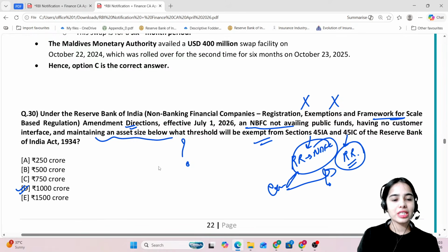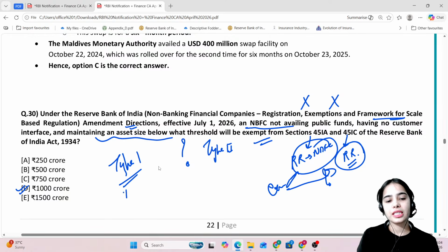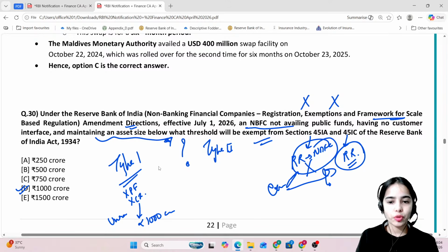Very good. This is also discussed in the Finance 360-degree session, that NBFCs are divided into type 1 and type 2 NBFCs. Type 1 NBFCs are such NBFCs that are not availing public funds, that are not having customer interface, and they will be unregistered if they have an asset size of less than 1000 crore. Okay, that means they do not have to be registered as an NBFC, and they do not have to maintain the reserves or the net owned fund.